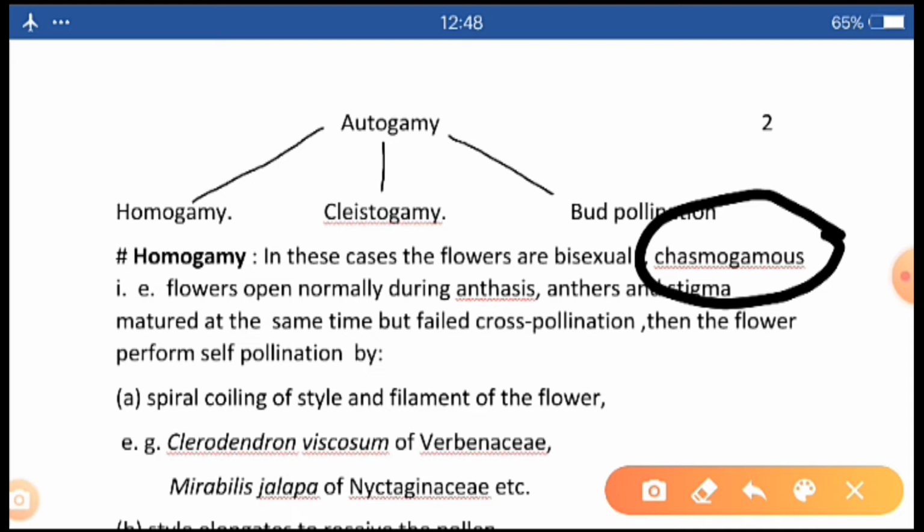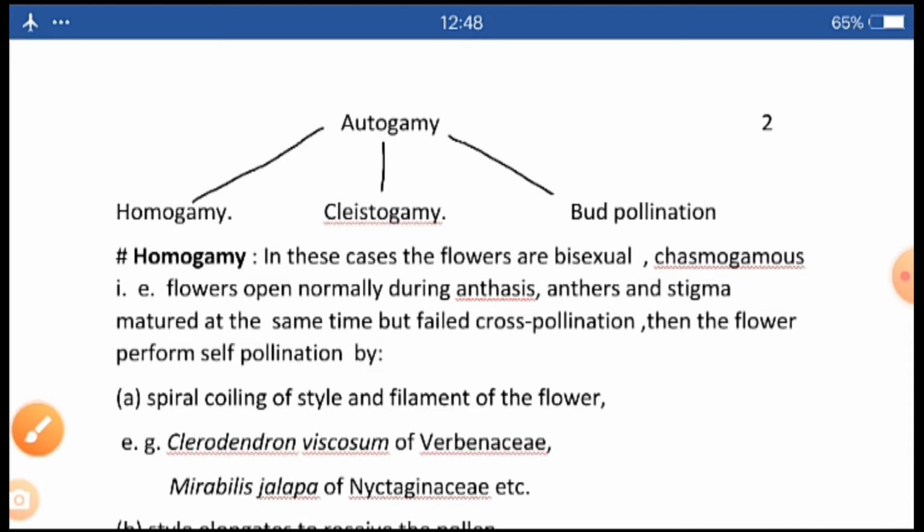So, in a chasmogamous bisexual flower, the transfer of pollen grain from the stamen to the stigma is termed as homogamy. That is, the flower must open, the bisexual flower must open, but it will perform self-pollination. Okay, this homogamy is performed by different methods.